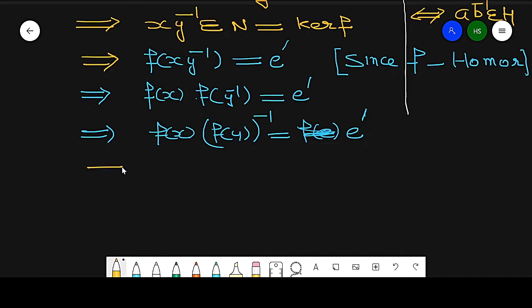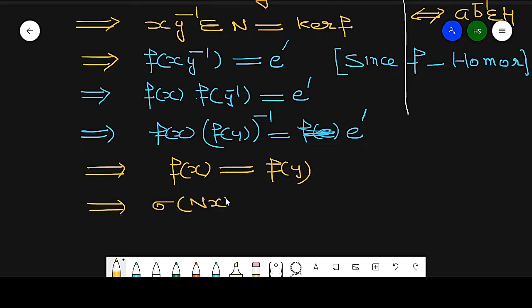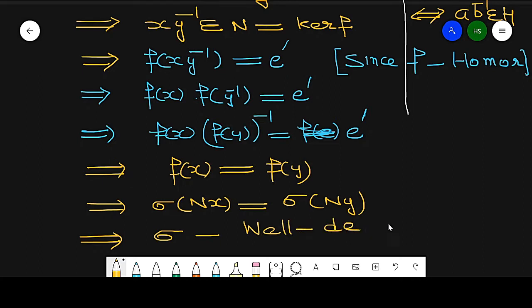This implies Fx is equal to Fy. So it becomes sigma of Nx equal to sigma of Ny. So the sigma mapping is well defined. This is my first part.